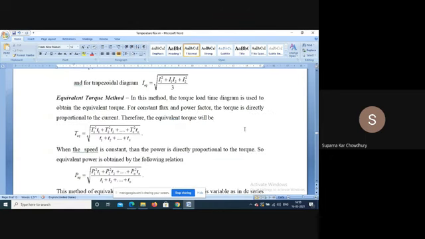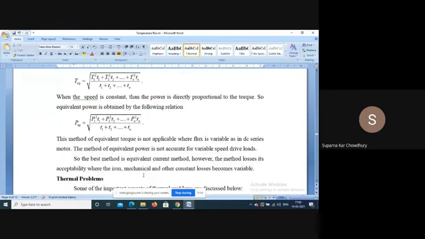Then similarly, we can have the equivalent torque method. This is just a slight modification of the equivalent current method. Here we tacitly assume that the torque is proportional to the current. So the equivalent torque is root over of (T1² t1 + T2² t2 + ...) divided by (t1 + t2 + ...). When the speed is constant, the torque can again be considered directly proportional to the power, so the equivalent power also can be calculated by the same equation.